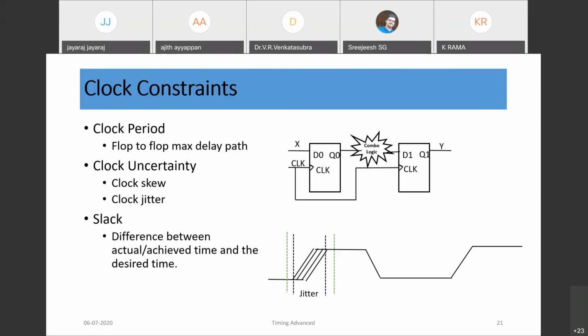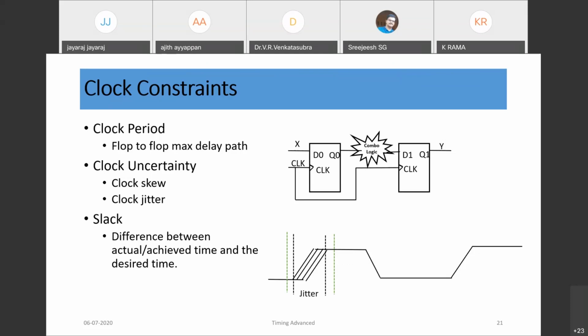We are not getting the required 100 megahertz. The problem is finally our system level performance: within this time I need to get this output, but we may not get it. It may take more time. That difference is actually called slack. Required time minus the actual circuit time that we are getting is called the slack.